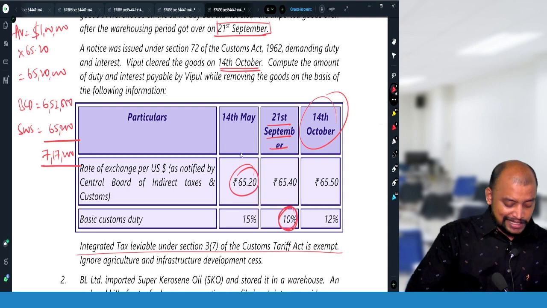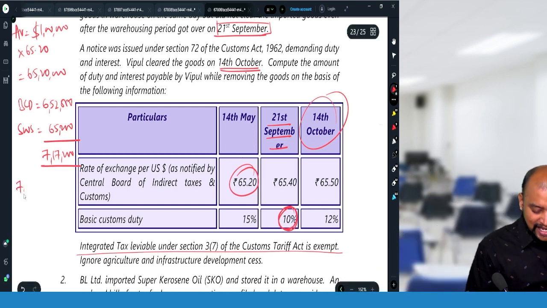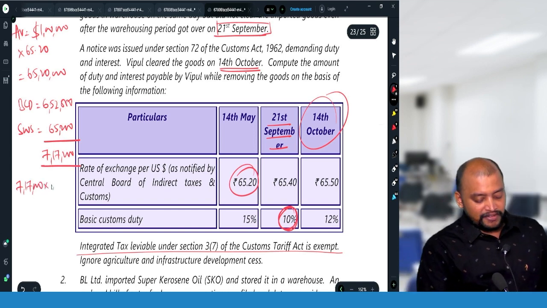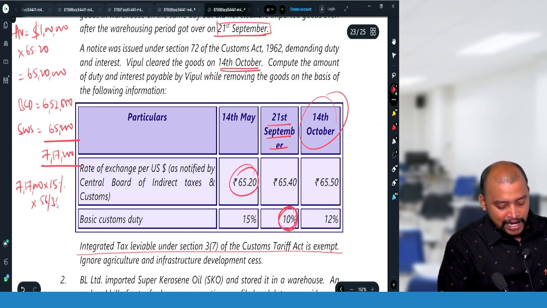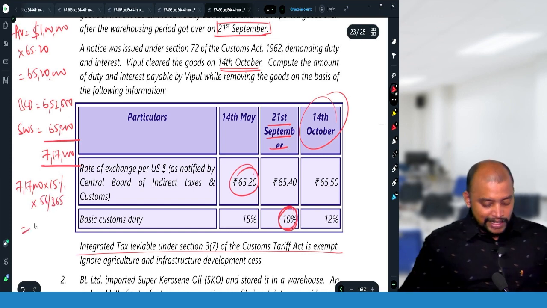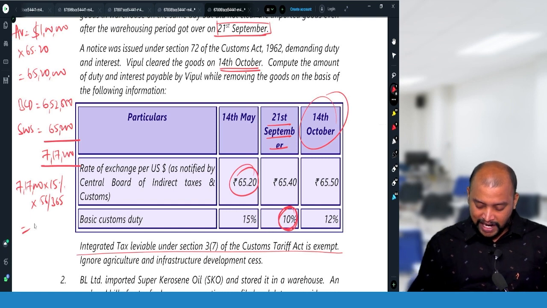So for 56 days we need to compute the interest. So 7,17,200 into 15% into 56 divided by 365.